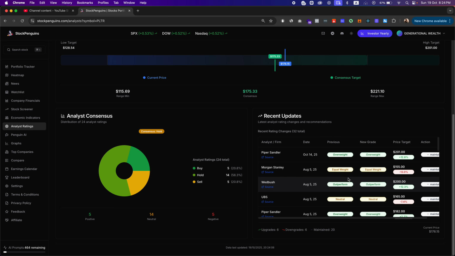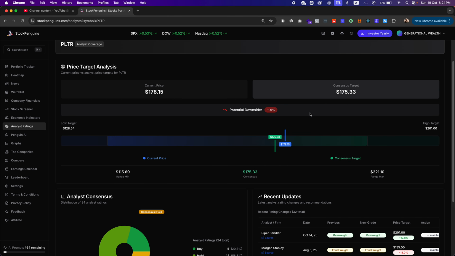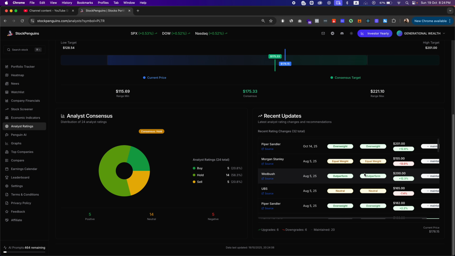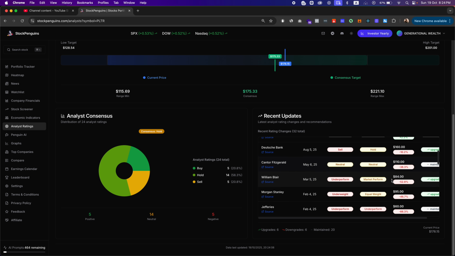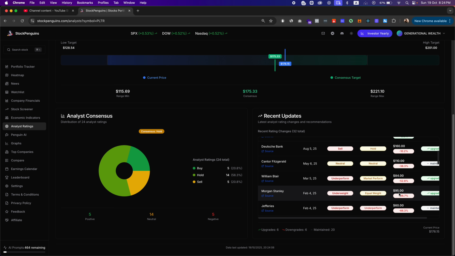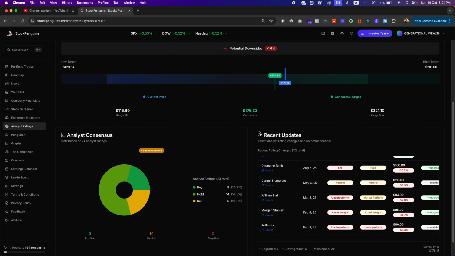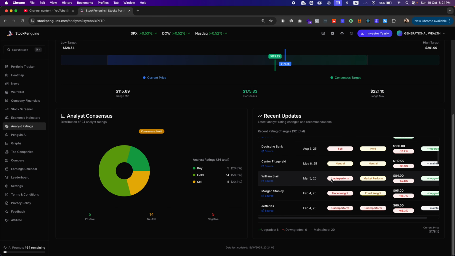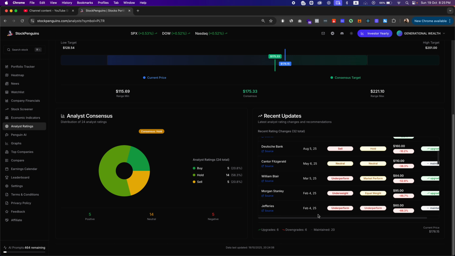To be fair, the consensus just means that this is an average of everyone's price targets. But you can see over here that there are some firms that truly believe that. For example, Morgan Stanley believes that this stock should be negative 13%. Other people believe that this stock is negative 52%, negative 46%, negative 66%. So you take it with a grain of salt when you look at the consensus target. You go and check out what these analysts are looking at, what their information is about, and why they are projecting such a price. So this is the average, and on an individual basis, you can check the information as well.